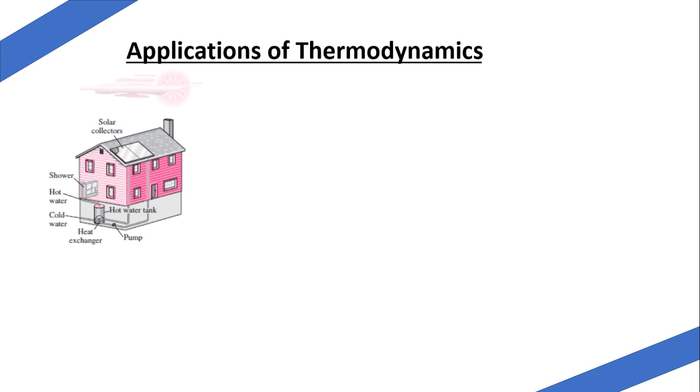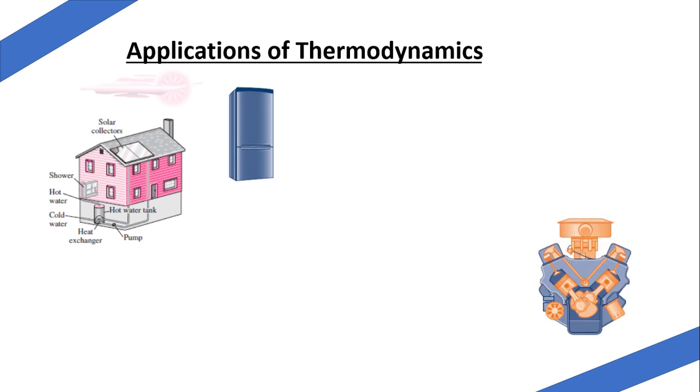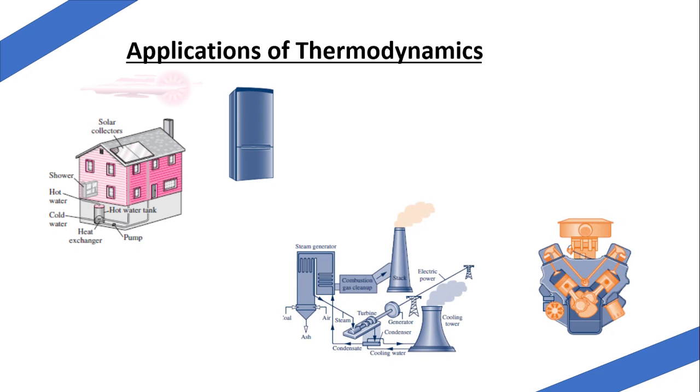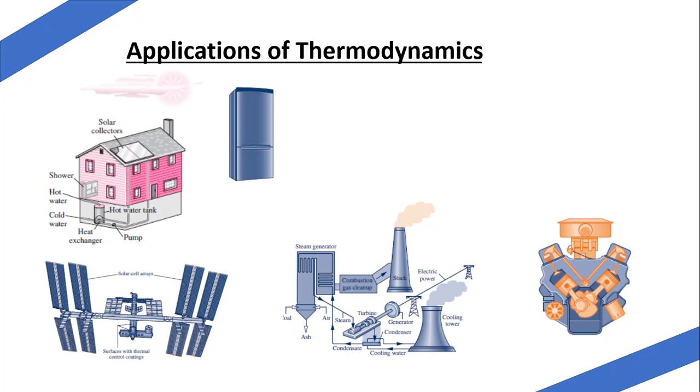An ordinary house has a gas stove, an electric iron, fan, cooker, a refrigerator, etc. These are designed based on the knowledge of thermodynamics. In the engineering field, thermodynamics plays an important role in the design of automobiles. Then it is used in power plant engineering to produce electricity. Then it is used in solar cells, where the analysis has to be carried out and surfaces with thermal coatings are done with the analysis of thermodynamics.